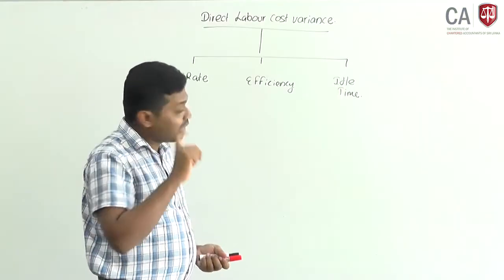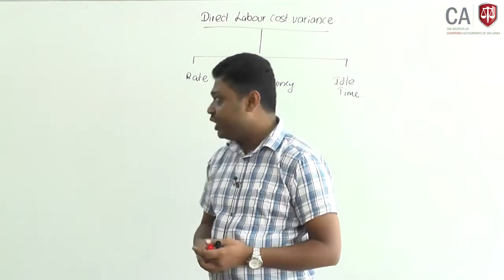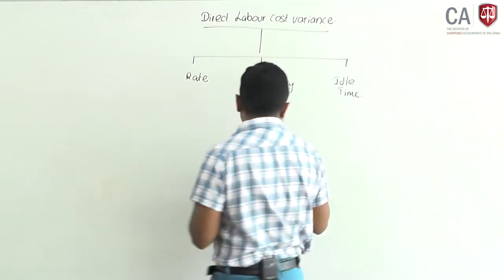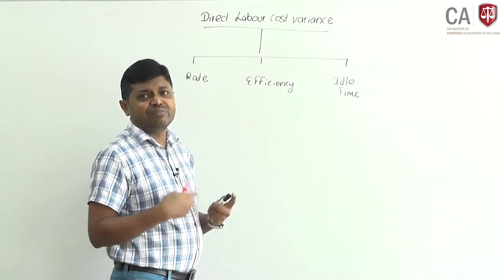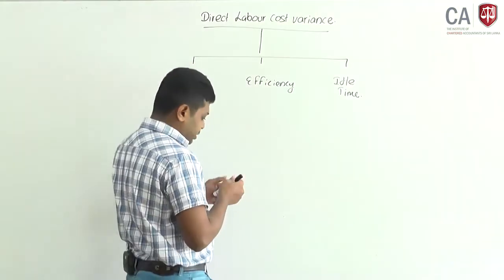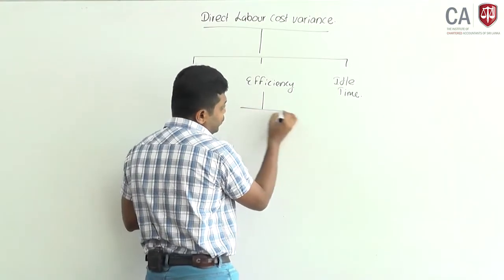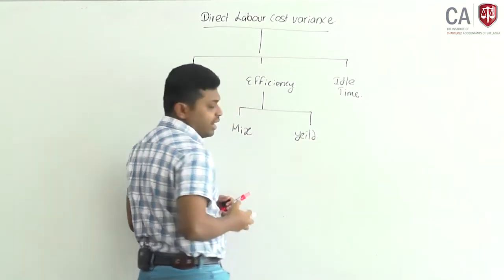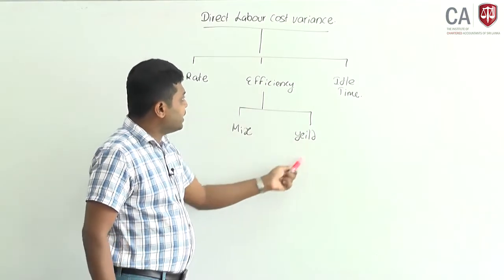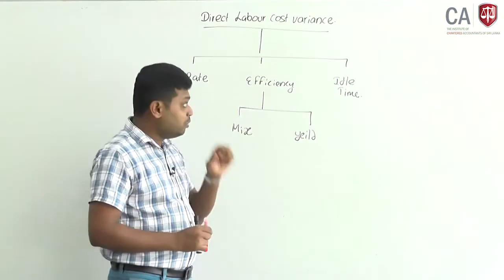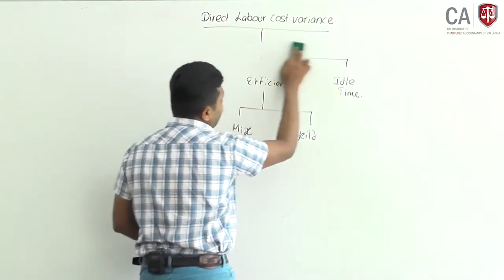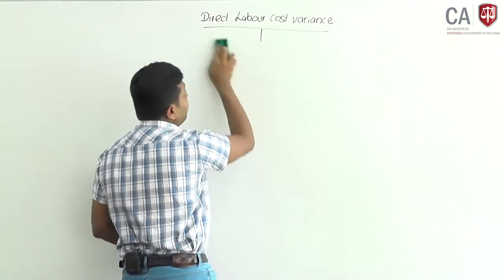Now, there is example number 3. While reading example number 3, we will calculate rate, efficiency and idle time. Even with labor, there might be mix and yield variances if we use more than one type of labor. Therefore, the efficiency variance can also be analyzed into mix and yield. Read the illustration, example number 3, then you can calculate all those variances.